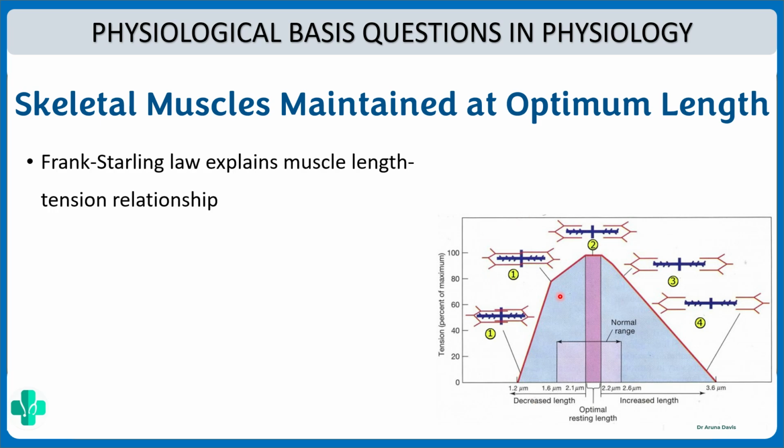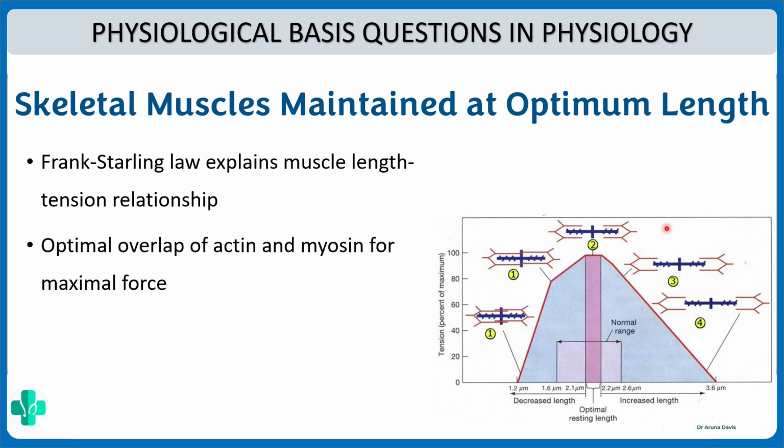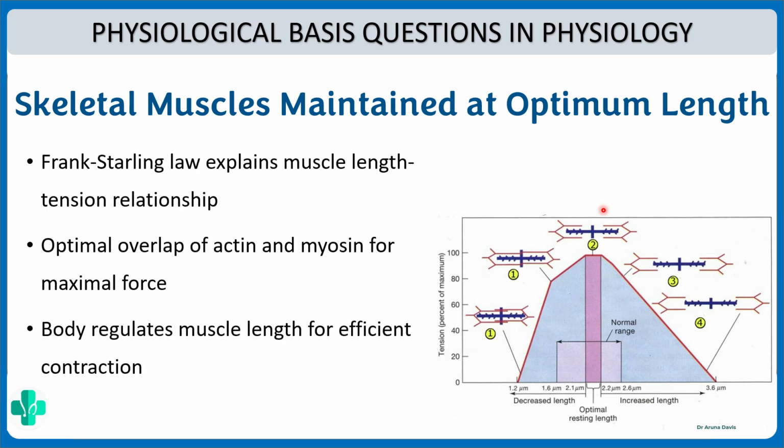It explains this length tension relationship. We know that optimum length means there is optimum overlap of actin and myosin filaments, which means there will be maximum cross-bridge formation when the muscle is at its optimum length. That is why the body tends to regulate the muscle length at this optimum level for efficient contraction.